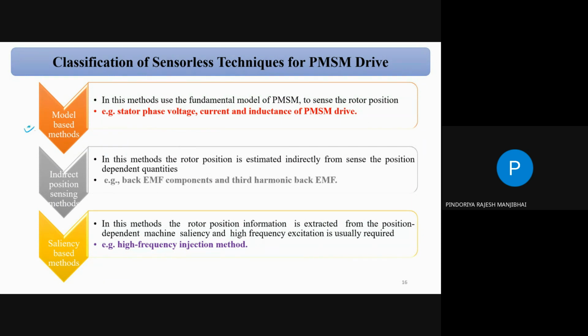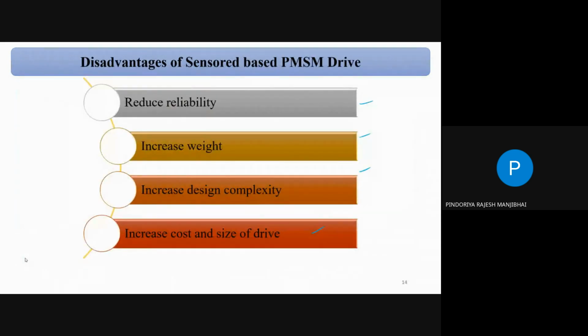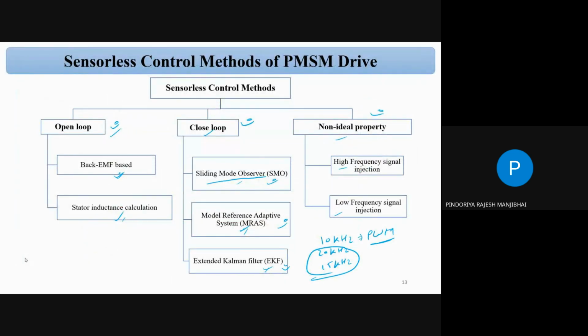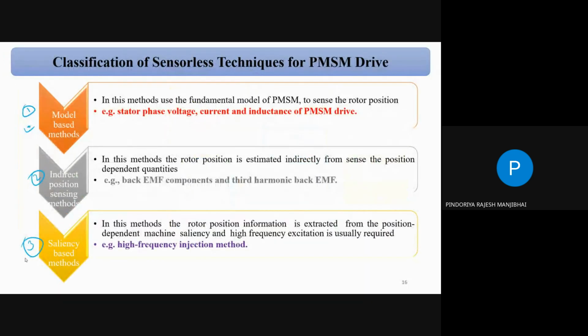Suppose you refer to the model based method. We can say we have three types of methods. The first one is model based, the second is an indirect position sensing method, and the third one is a saliency based method. This classification is by control method: open loop, closed loop, and a non-ideal property based method.